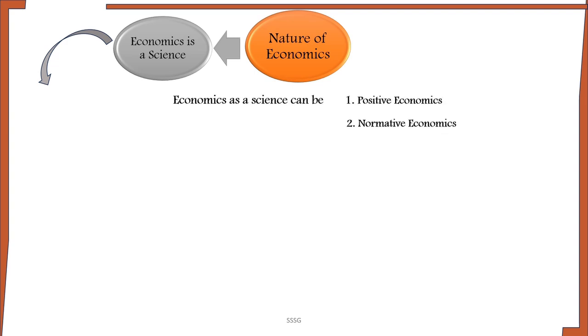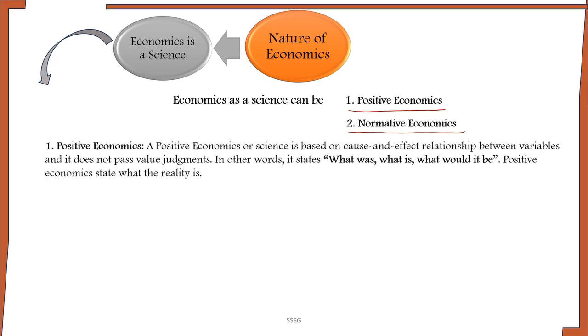Economics as a science can be positive economics and normative economics. As a positive economics, economics is based on cause and effect relationship between variables and it doesn't pass value judgments. In other words, economics as a positive science states what was, what is, what would it be. Positive economics state what the reality is.